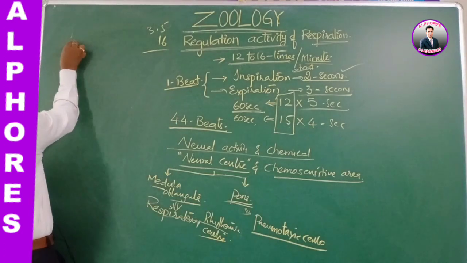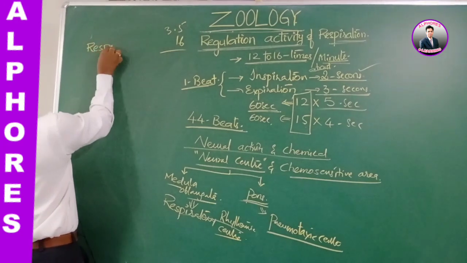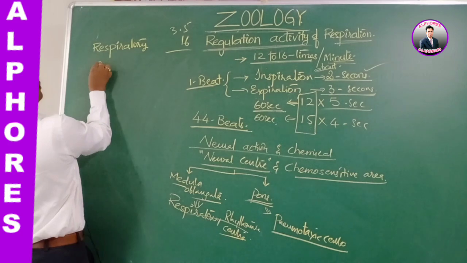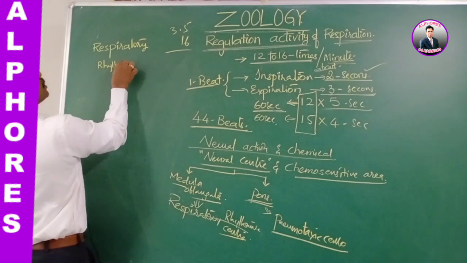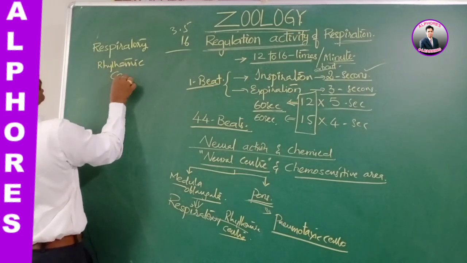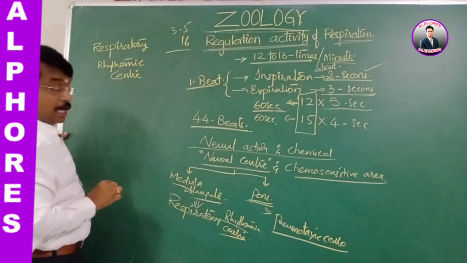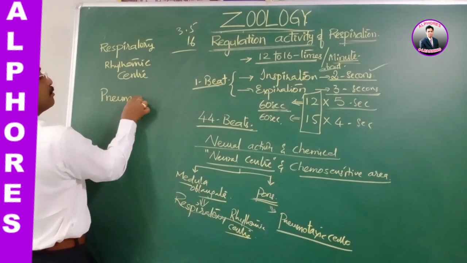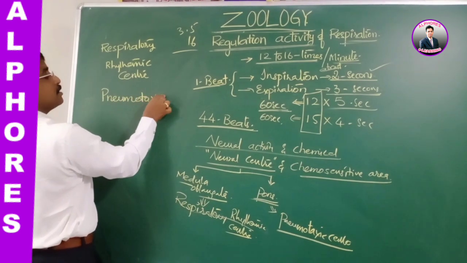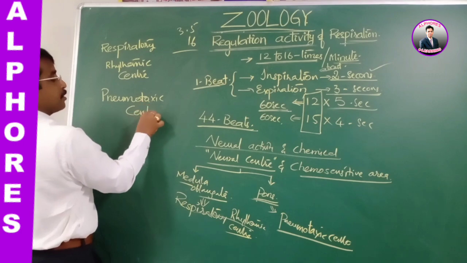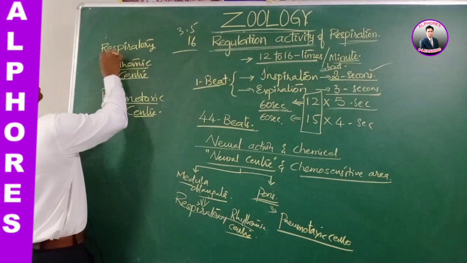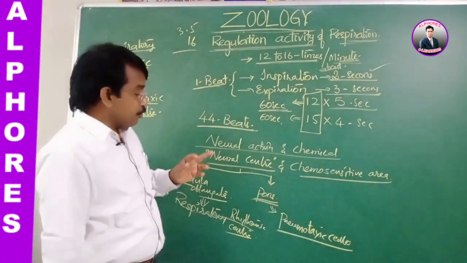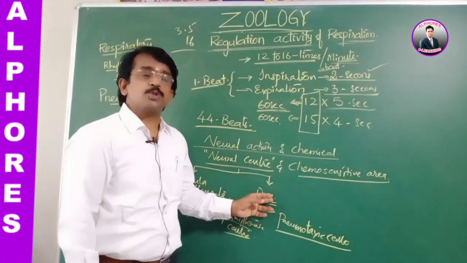One is the respiratory rhythmic center, and another is the pneumotaxic center. The pneumotaxic center is present close to the pons.